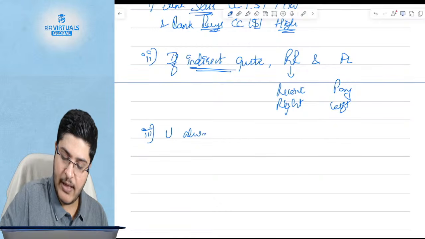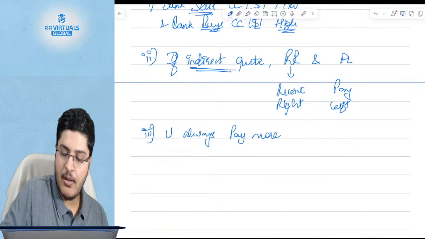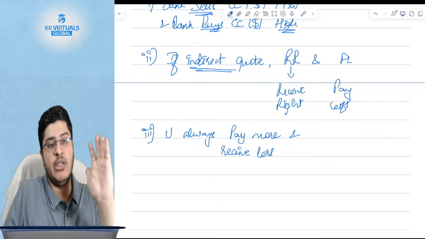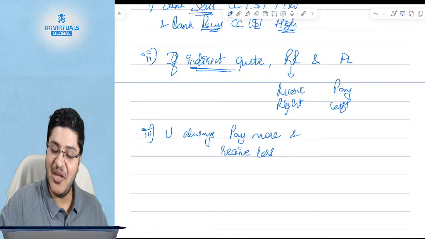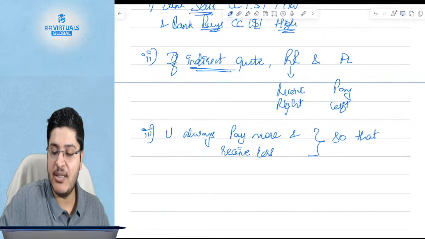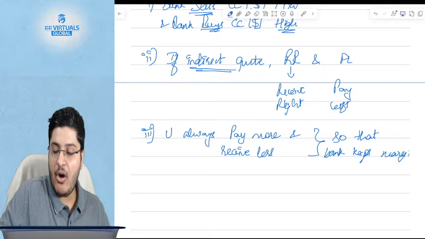And number three, you always pay more and you always receive less. I'm giving you three logics, whichever you like, you keep that logic. If you want to check the logic in the examination, you can use all three. You always pay more and receive less so that the bank keeps the margin. Now are all the three clear?